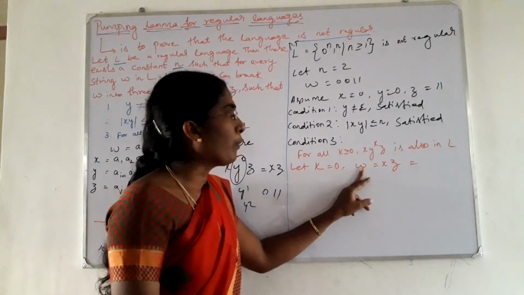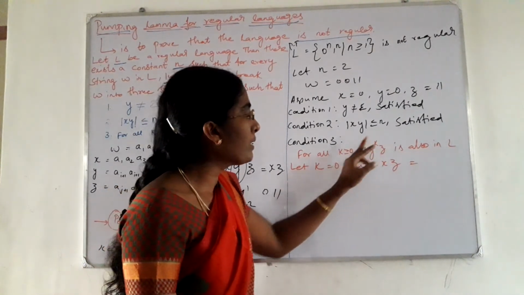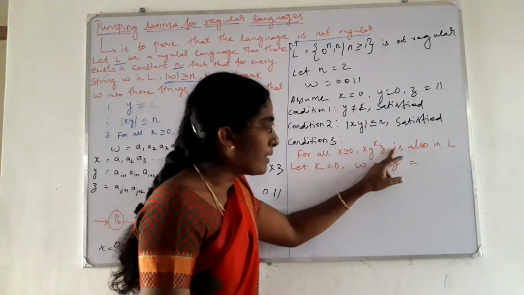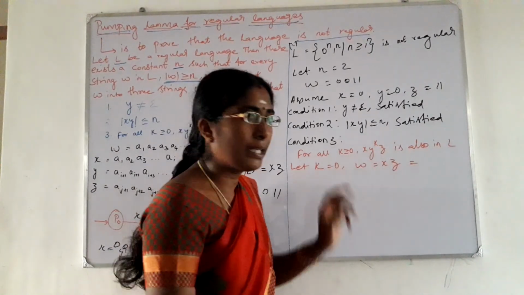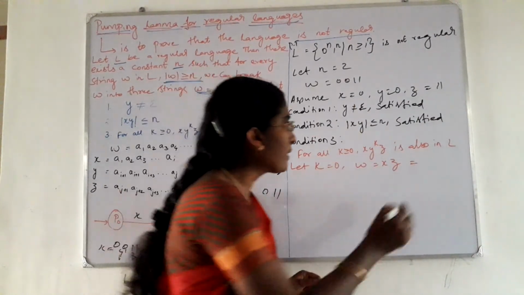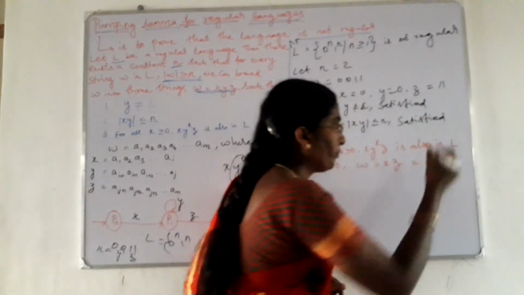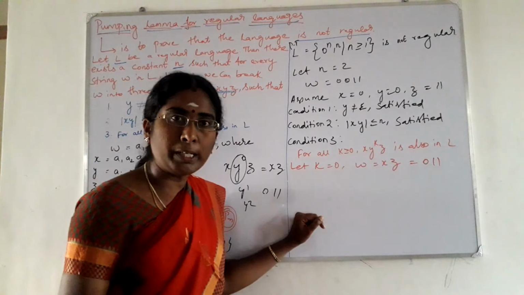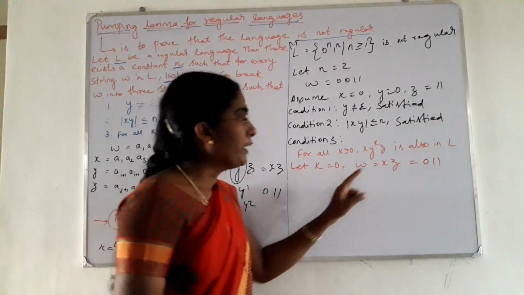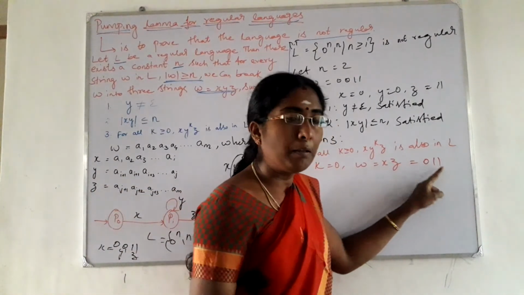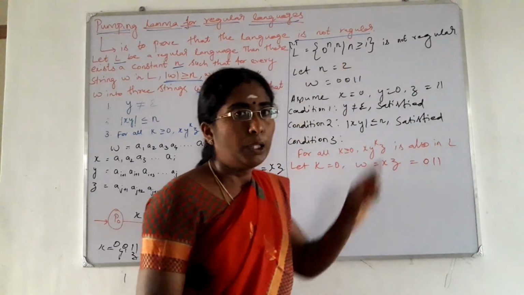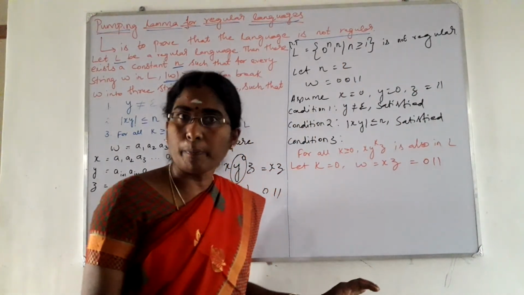So if k is equal to 0, then what is w? X z. Right? X and z. Here what is x? X is equal to 0 and z is equal to 1, 1. Whether the string 0, 1, 1 belongs to the given language? No, it does not belong to the given language.